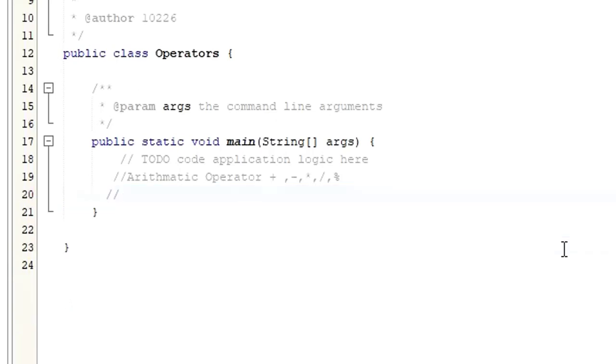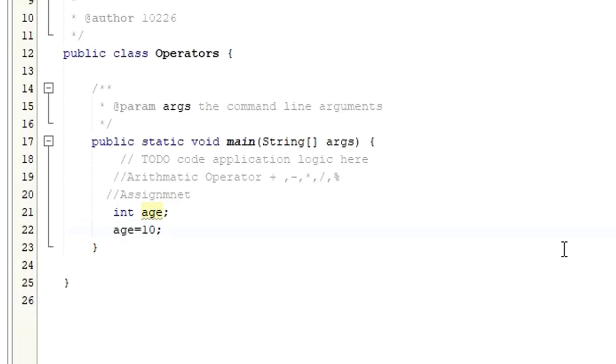The second one is assignment. The assignment operator is usually used to assign values. Let me say integer age. If you want to assign a value to this variable age, you can say age is equal to 10. That's it. So this is how the assignment operator works in Java.